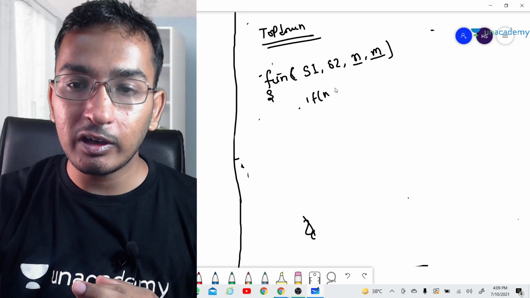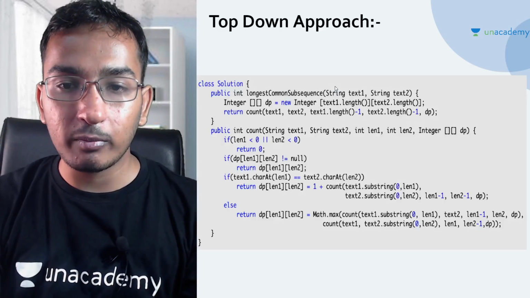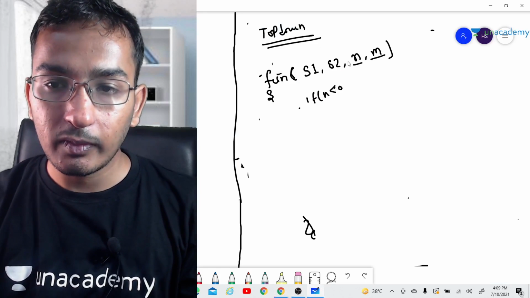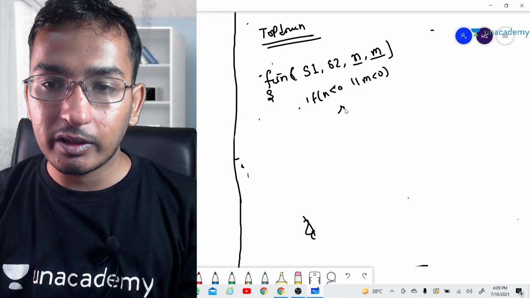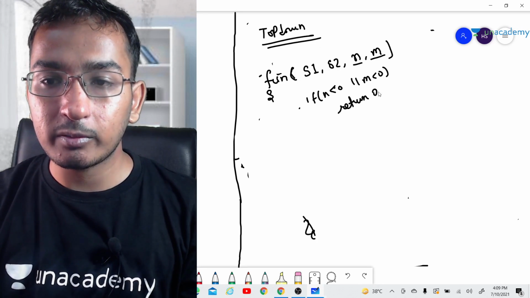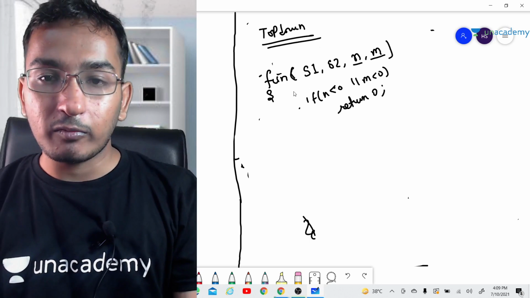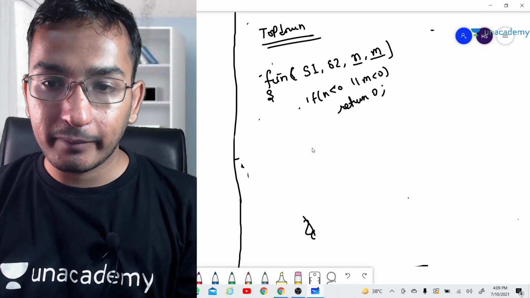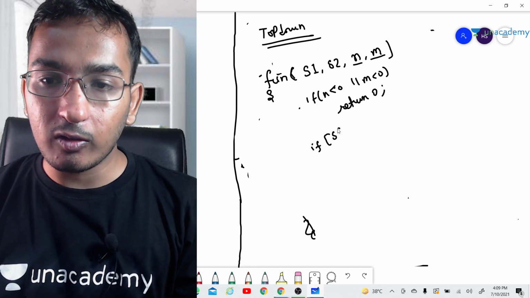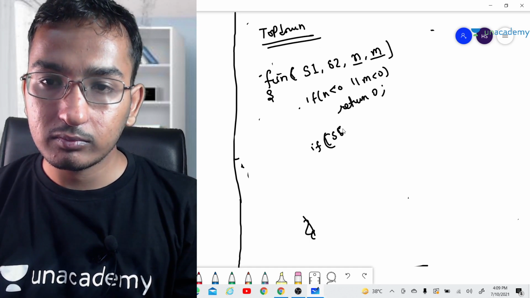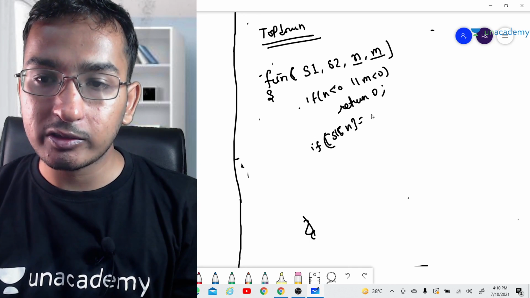So if I talk about the code here, if n is less than 0 or m is less than 0, then we will be returning 0 in this case. Now what if s1 of n is matching with s2 of m?